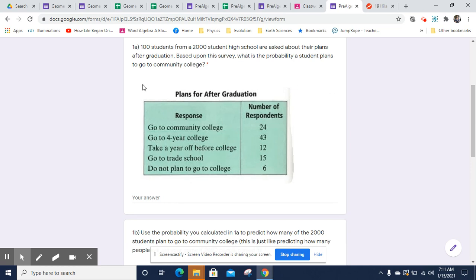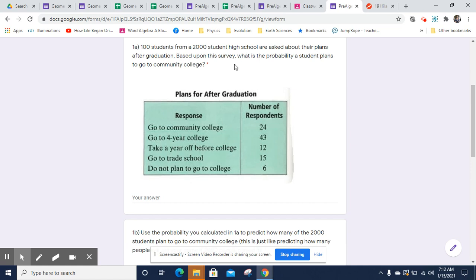And so what this table shows is a survey of 100 students. So 100 students have been randomly selected from 2,000 students overall. And we've asked them, okay, how many of you plan to go to community college, four-year college, take a year off before college, go to trade school, or don't plan to go to college? And so here's our list, and this adds up to 100 people.